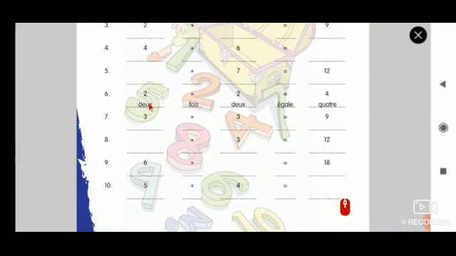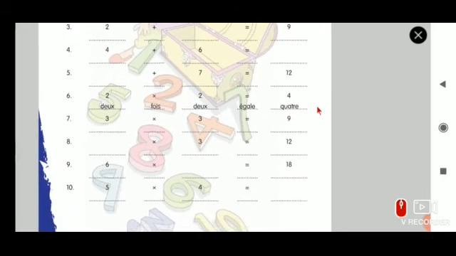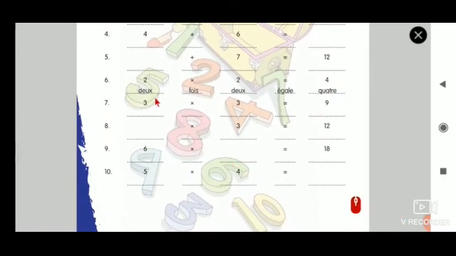So now they have finished what? Addition. Now multiplication. Multiplication is 2 fois 2 égale 4. So we can say 2 fois 2 or 2 multiplié par 2, we can say, but we'll go with the book. Okay? Whatever they have followed, we will go with this. So if it is a multiplication symbol, you have to write fois, F-O-I-S, but when you pronounce, you pronounce only F-O-I. 2 fois 2 égale 4. 3 fois 3 égale 9. Dash fois 3 égale 12. So you have to find what number it is. I want you to do 7, 8, 9 and 10.